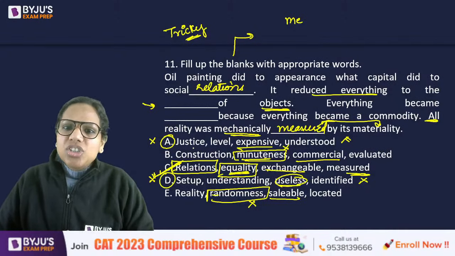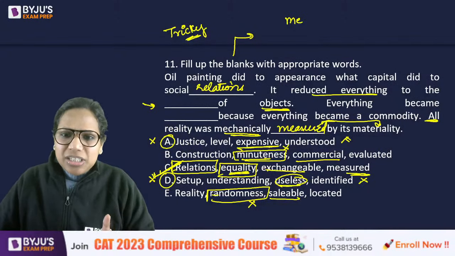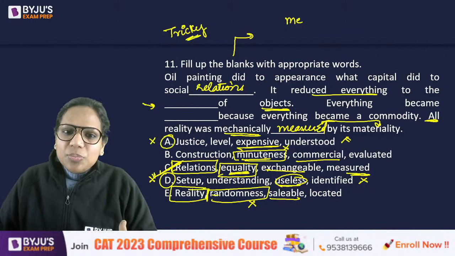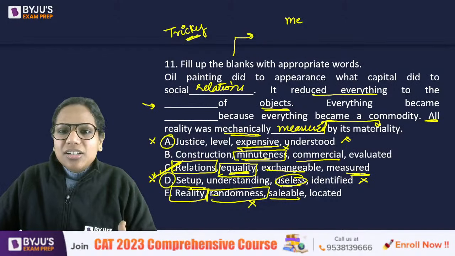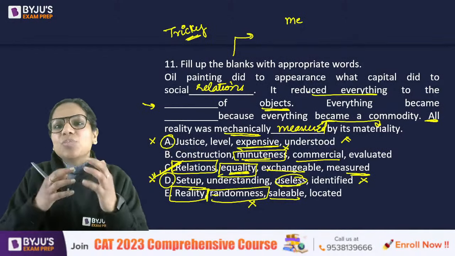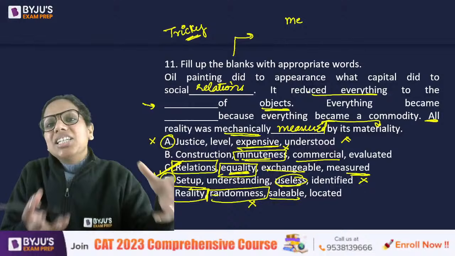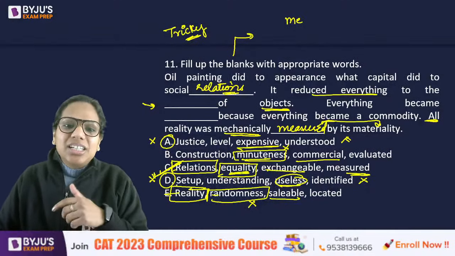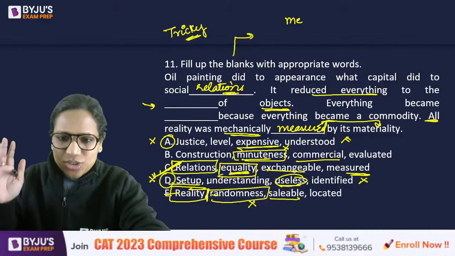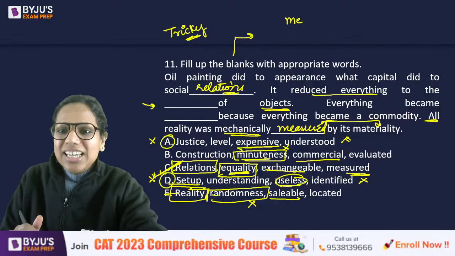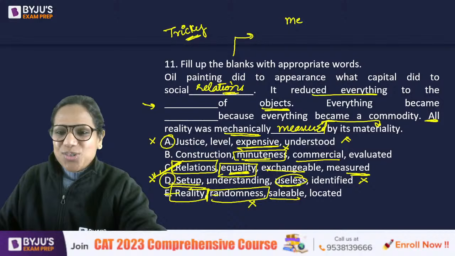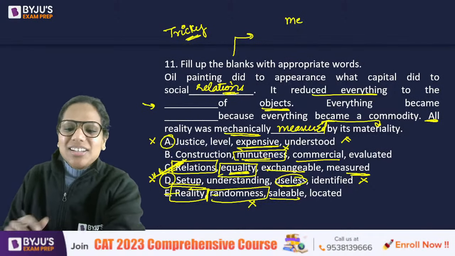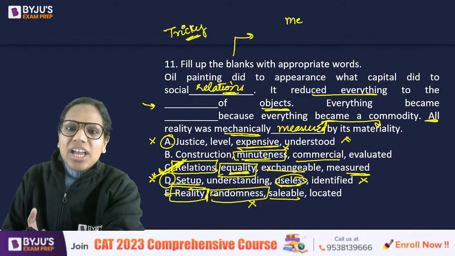Okay, social justice, anyway, I eliminated A easily. Social reality, basically our social, I mean, things became very materialistic in the society. So relations fits better here as compared to reality or setup or construction for that matter. New Yorker, yes, New Yorker is the source. Correct. Not NYT, my bad. So C is the answer here. I hope this makes sense to you.